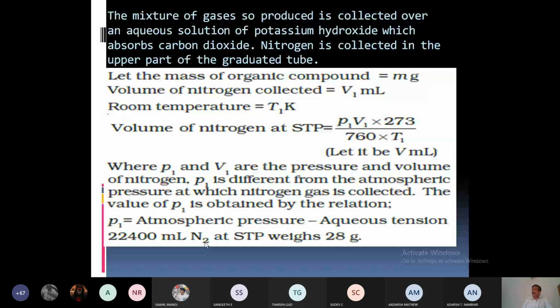That is its molar mass, isn't it? 22,400 ml is the volume of 1 mole. So its mass is the molar mass, that is 28 gram.